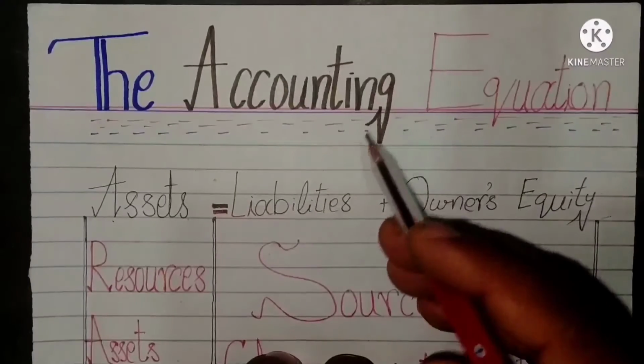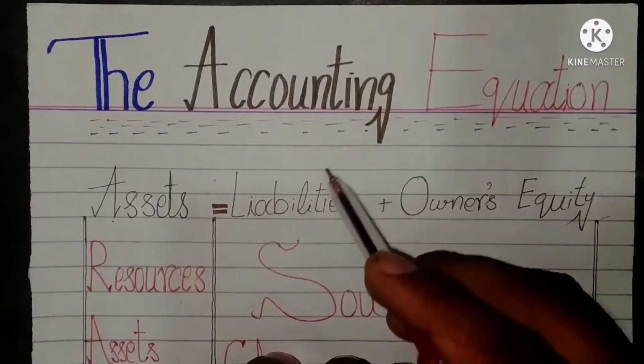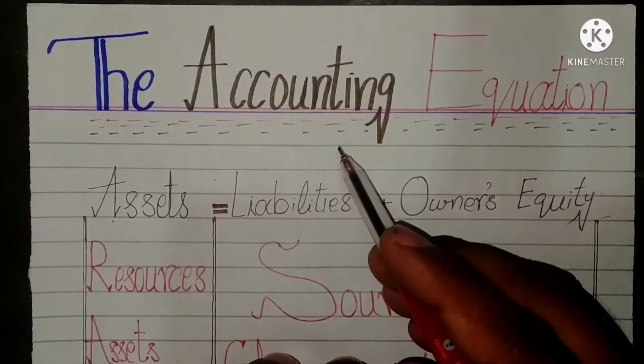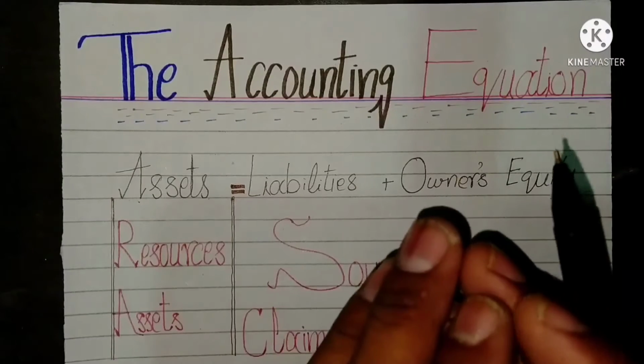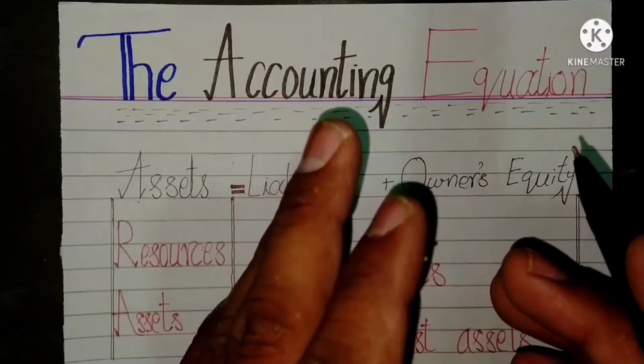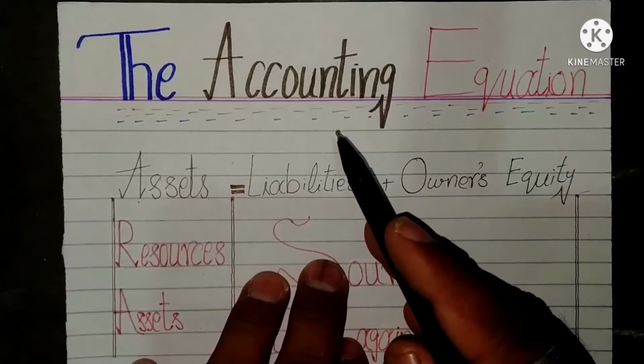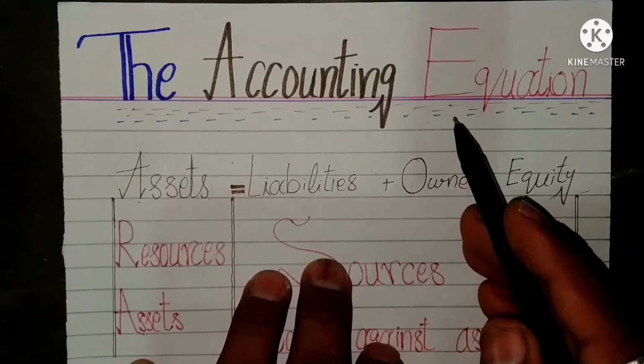Dear students, now we will move toward our main topic, which is the accounting equation.